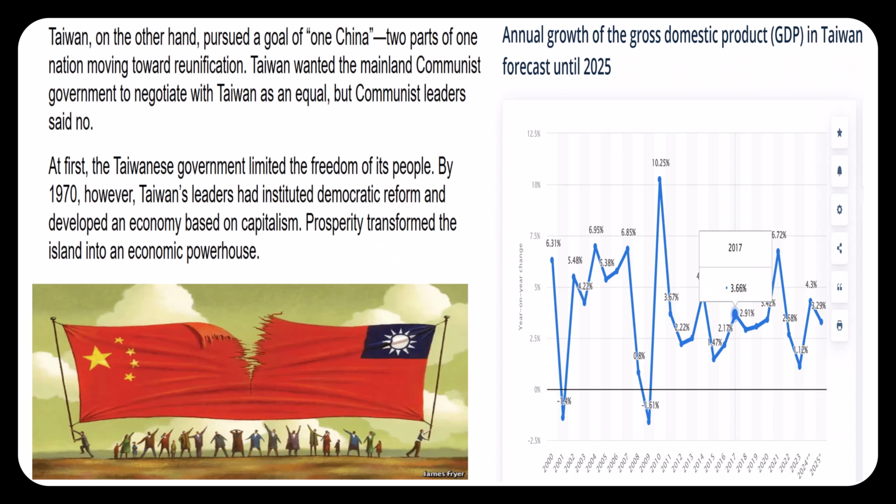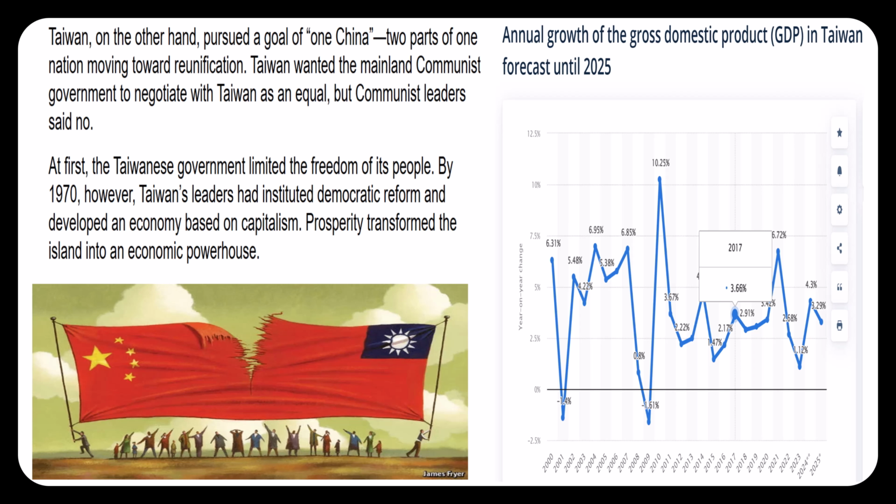Taiwan, on the other hand, pursued a goal of, quote, one China, two parts of one nation moving toward reunification. Taiwan wanted the mainland communist government to negotiate with Taiwan as an equal, but communist leaders said no. At first, the Taiwanese government limited the freedom of its people. By 1970, however, Taiwan's leaders had instituted democratic reform and developed an economy based on capitalism. Prosperity transformed the island into an economic powerhouse.